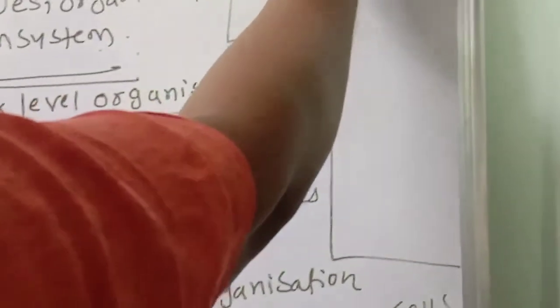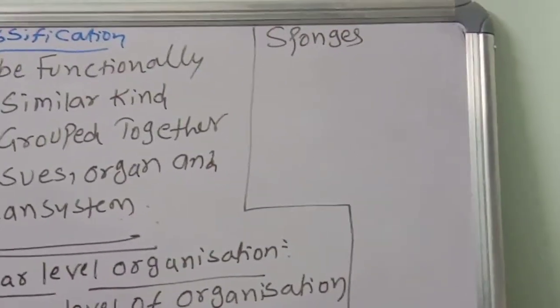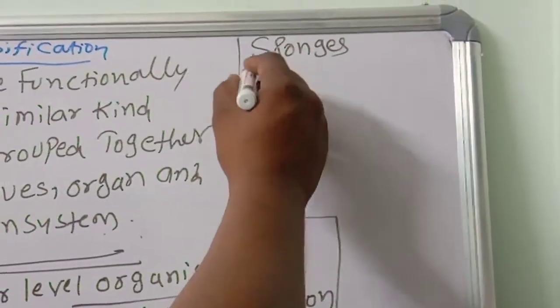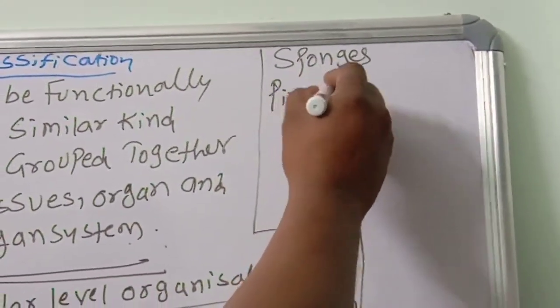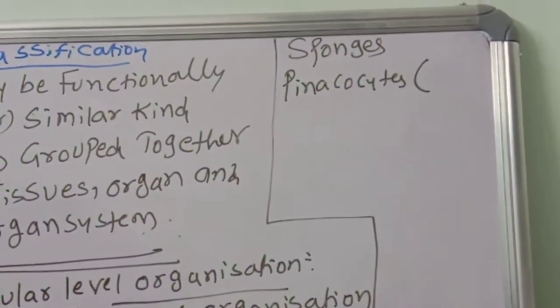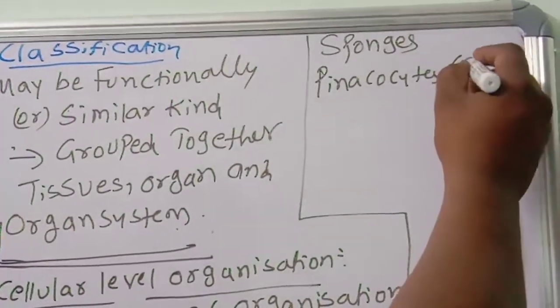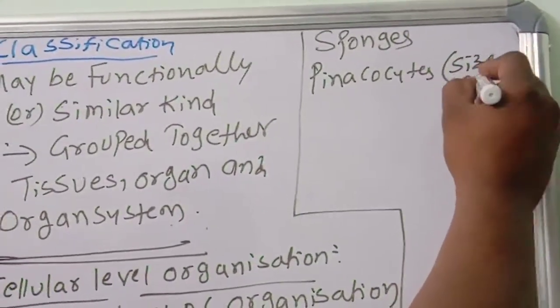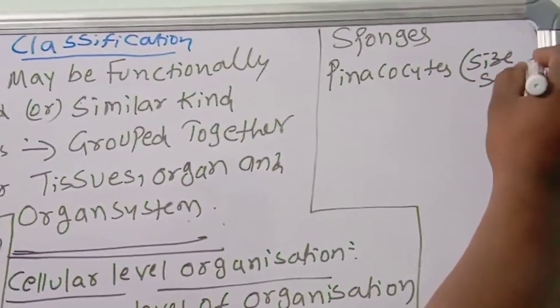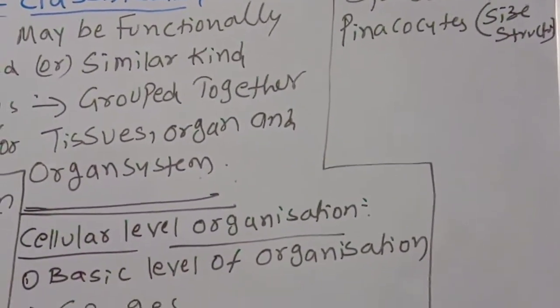In the sponges, the pinacocytes, what will they do? These pinacocytes are helpful for maintaining the size and structure.